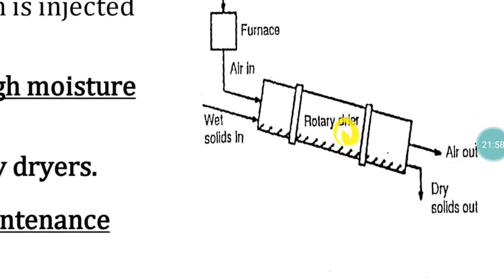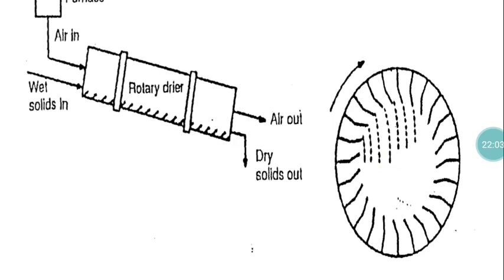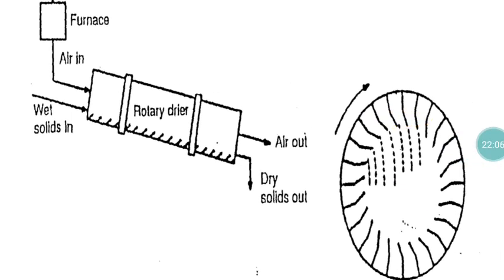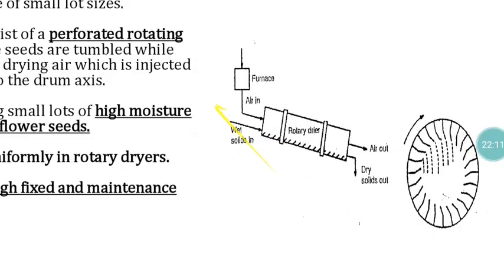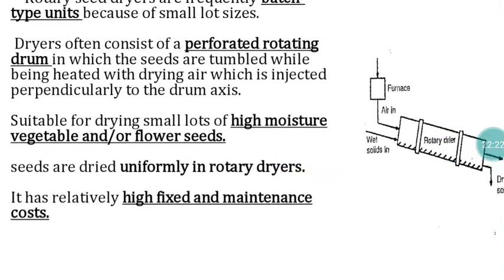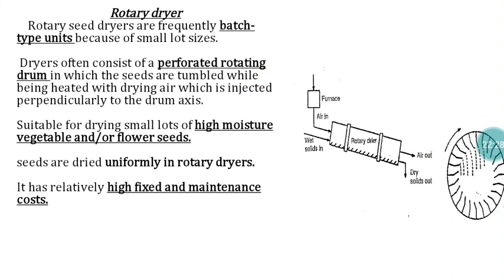This particular part will have continuous rotation. On the inner side, this kind of provisions are available. Because of that, mixing also happens, and the heated air will flow in this direction, perpendicular to this. So all the seeds will be exposed. All the surfaces of the seeds get exposed, and because of that we can ensure uniformity of drying. But the only drawback is that with these dryers we can treat a minimum quantity of seed material only, but uniform drying is possible.